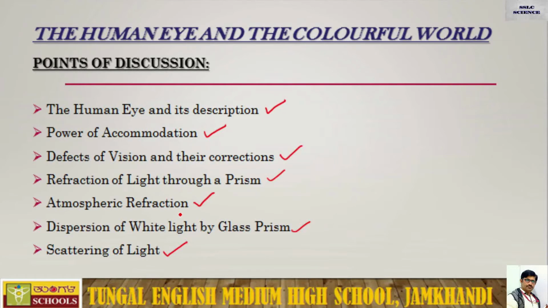So after the end of this chapter, you will have a fair idea about the human eye, power of accommodation, defects of vision and their corrections, refraction of light through a prism, atmospheric refraction, dispersion of white light by a glass prism, and scattering of light.